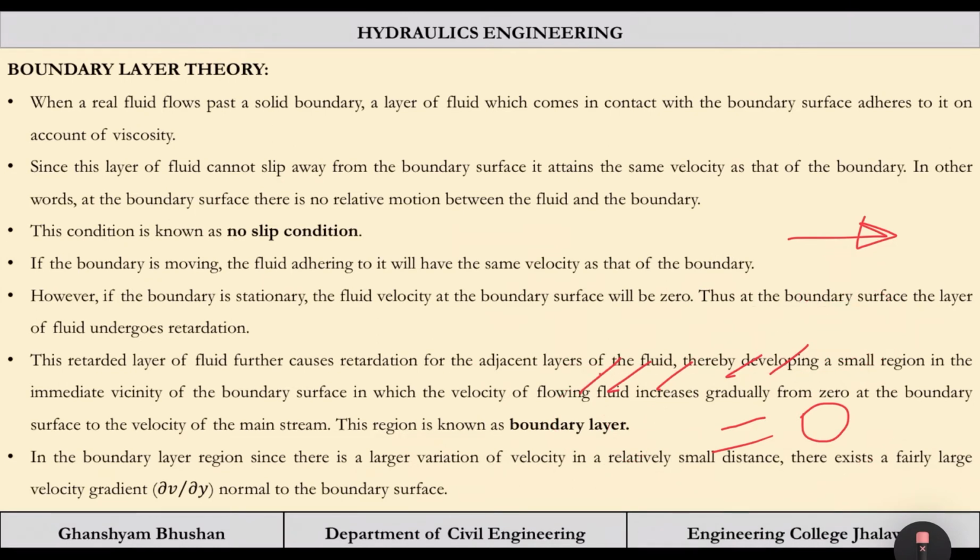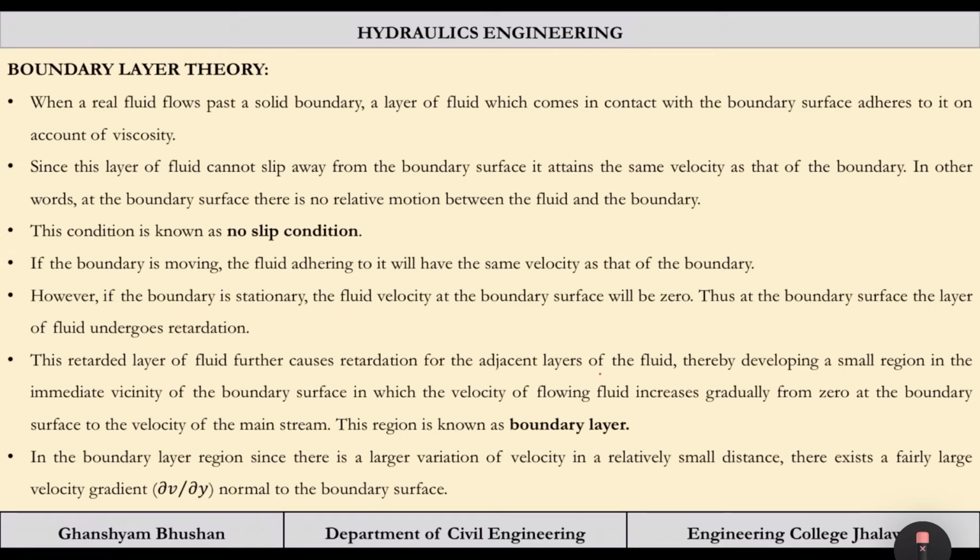Till now, you just try to understand that some retardation is there, and the fluid will try to acquire the velocity of free stream, because flow is there, continuity should be maintained. So it will try to increase its velocity from 0 to v. Okay, so this retarded layer of fluid further causes retardation of the adjacent layer of the fluid, thereby developing a small region in the immediate vicinity of the boundary surface, in which the velocity of flowing fluid increases gradually from 0 at the boundary surface to the velocity of the main stream or the free stream, and this region is